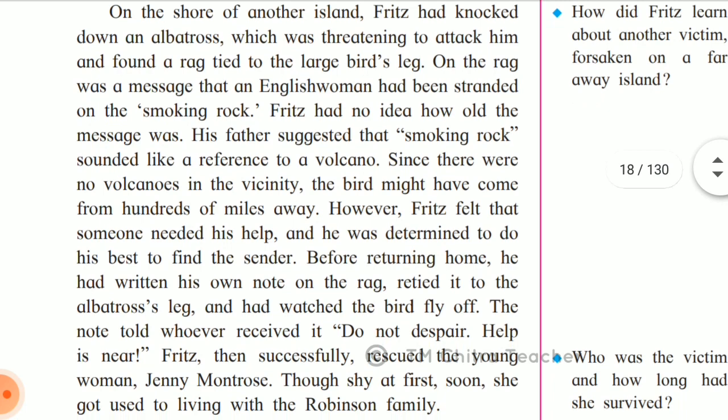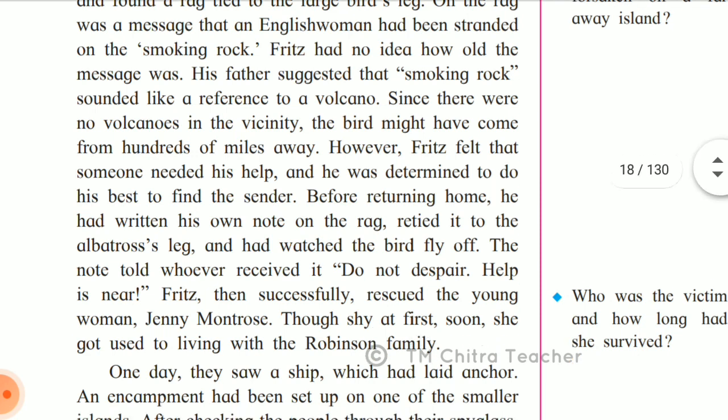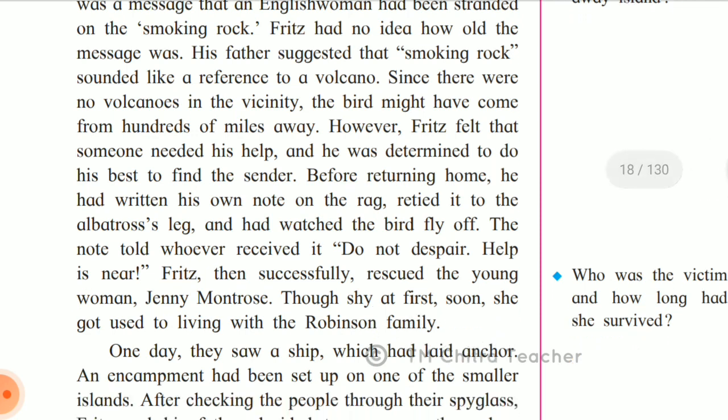However, Fritz felt that someone needed his help, and he was determined to do his best to find the sender. Determined means his decision was strong. He has decided to find the sender, whoever it is, and he wished to rescue that person, that is save the person. Before returning home, he had written his own note on the rag, retied it to the albatross leg, and had watched the bird fly off.